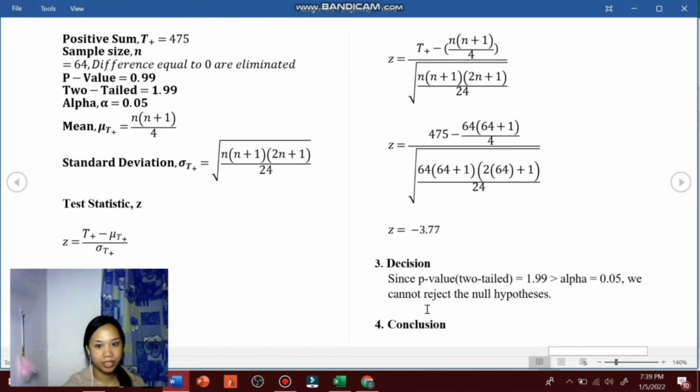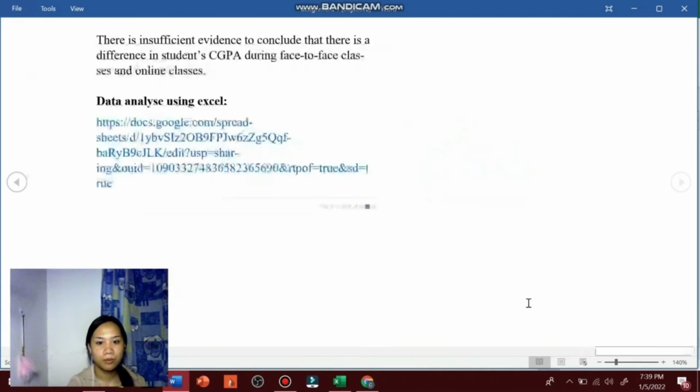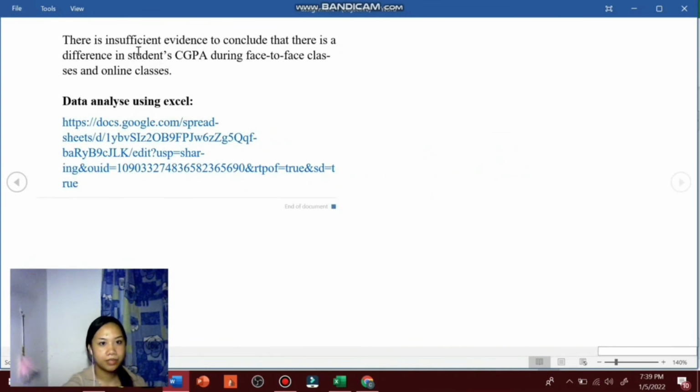And for our decision, since p-value is equal to 1.99, more than alpha, and that is 0.05, we cannot reject the null hypothesis. So our conclusion is there is insufficient evidence to conclude that there is a difference in students' CGPA during face-to-face classes and online classes. That is all. Thank you.